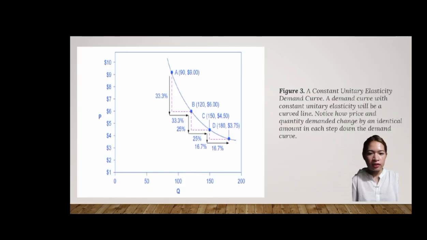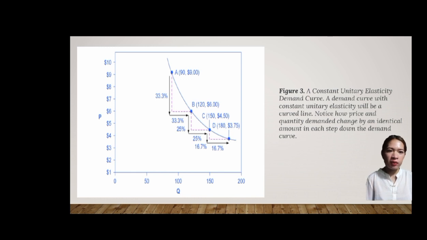Figure 3 ay nagpapakita ng isang demand curve with constant unit elasticity. Habang binababa natin ang kurba ng demand mula A hanggang B, bumababa ang presyo ng 33% at tumataas ang quantity demand ng 33%.